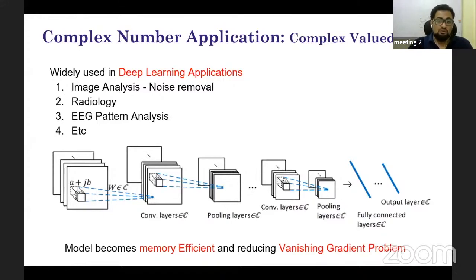People are now moving towards using more and more complex numbers, because we know that a complex number is not just one number. It combines two important components together, and it gives you feature extraction, modeling, and all those things are possible. So complex numbers are used in image analysis and noise removal.